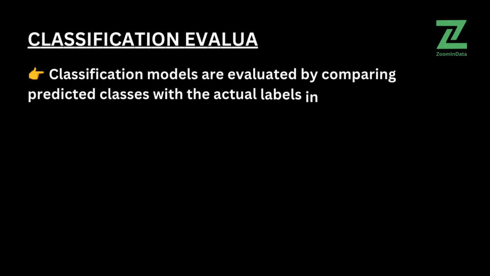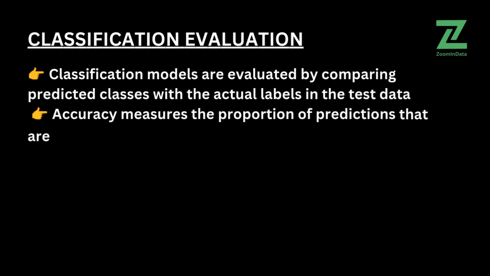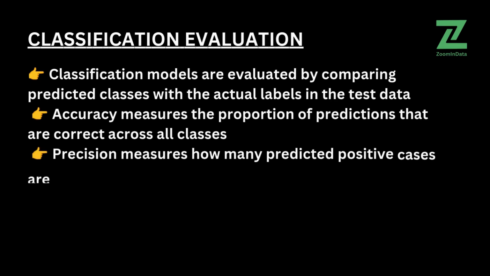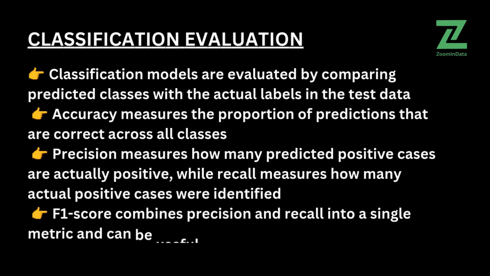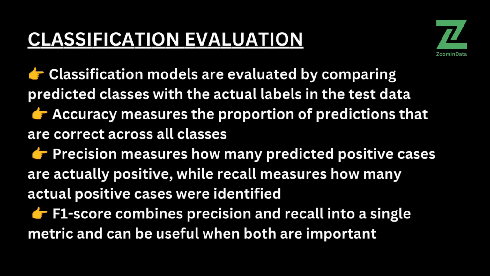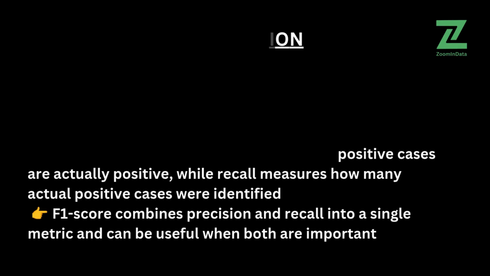Classification models are evaluated by comparing predicted classes with the actual labels in the test data. Accuracy measures the proportion of predictions that are correct across all classes. Precision measures how many predicted positive cases are actually positive, while recall measures how many actual positive cases were identified. F1 score combines precision and recall into a single metric and can be useful when both are important.